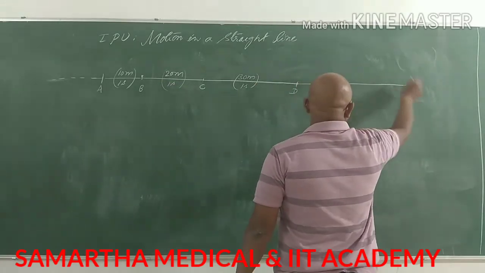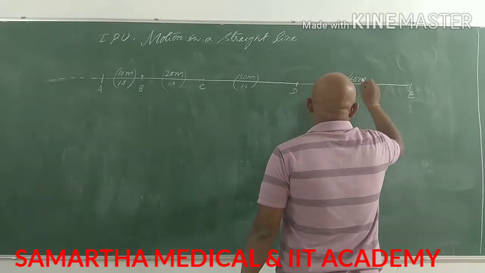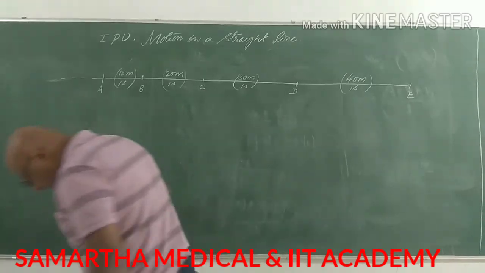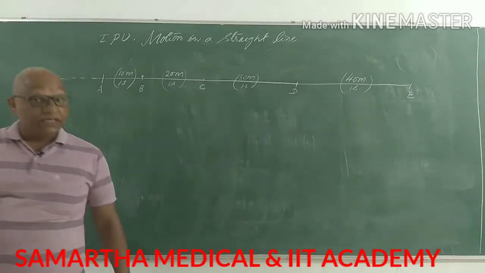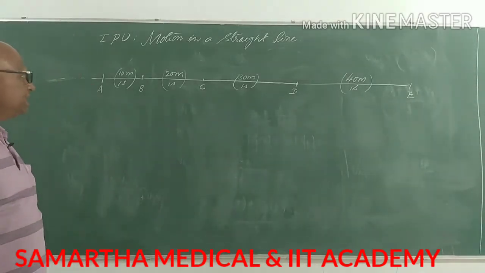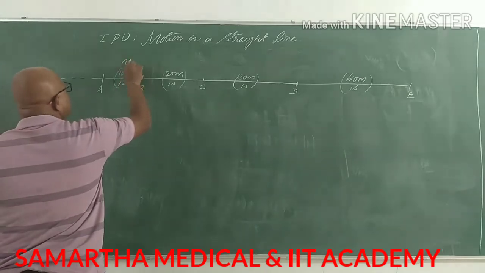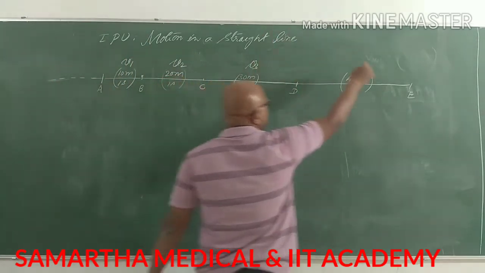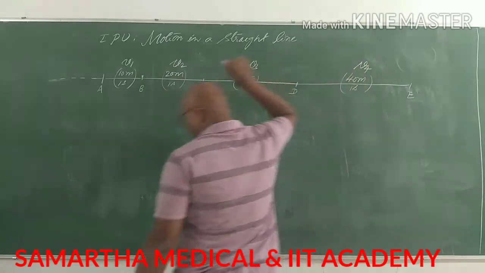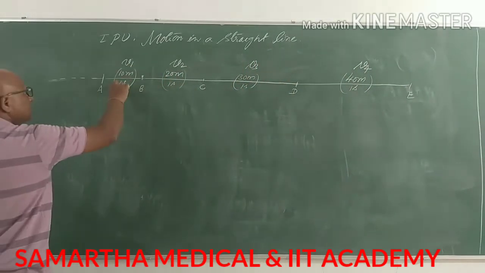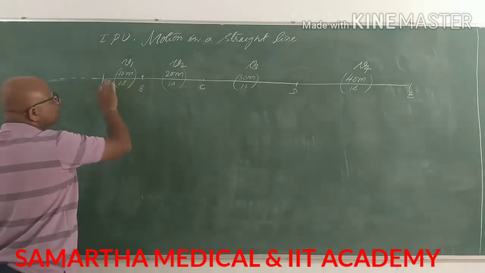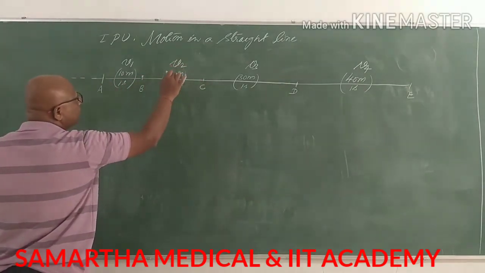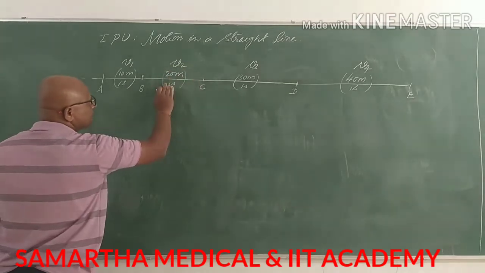From D to E, it will make 40 meters to be covered in 1 second. See what is happening? The velocity is changing, right? We will call this velocity v1, this velocity v2, this velocity v3, and this velocity v4. Okay? v1 is 10 meters per second in the interval AB. From the interval BC, it is the velocity v2, which is 20 meters in 1 second.